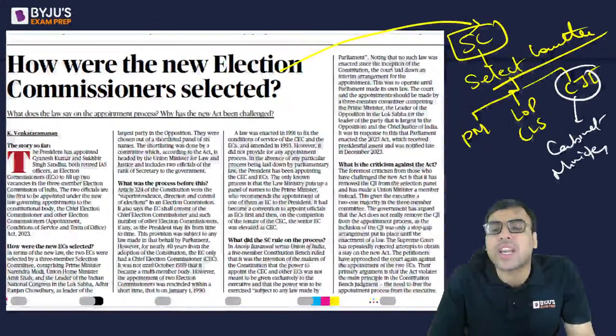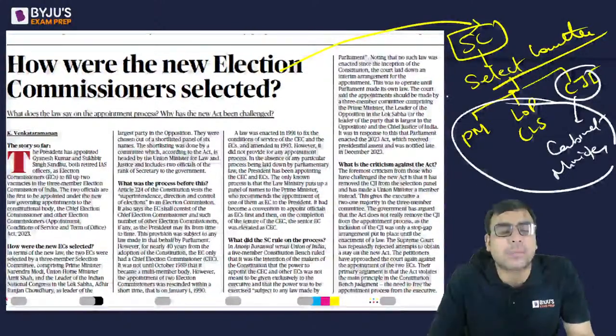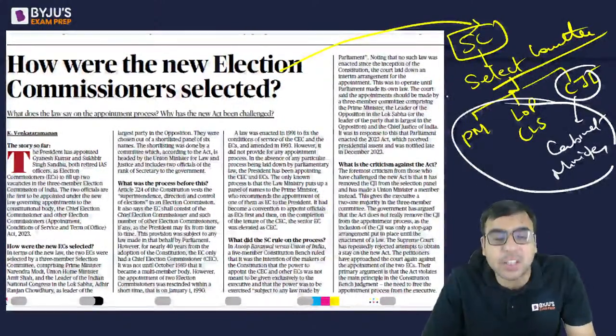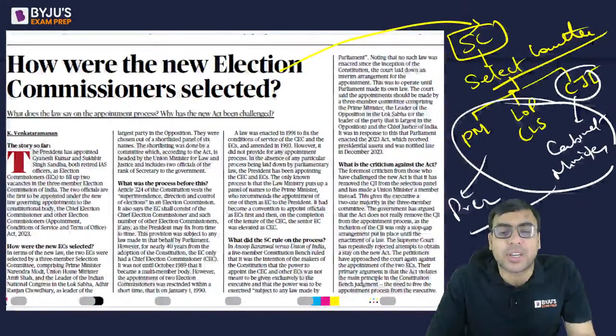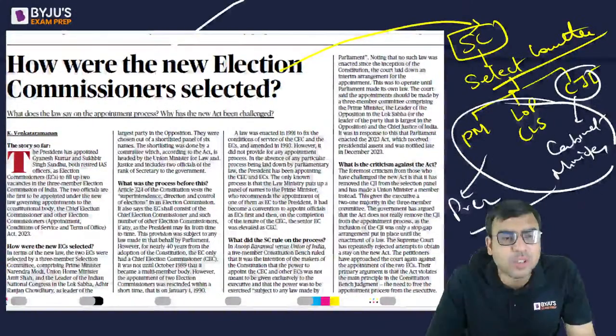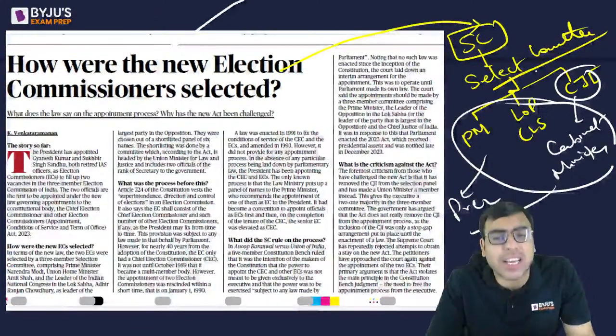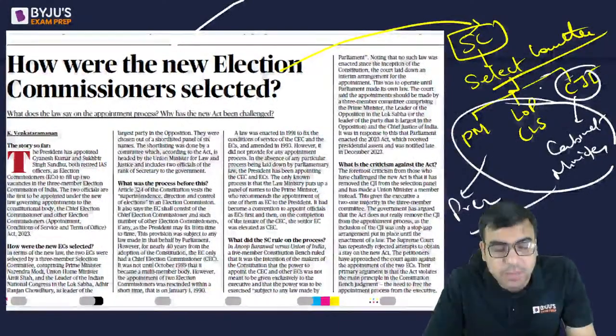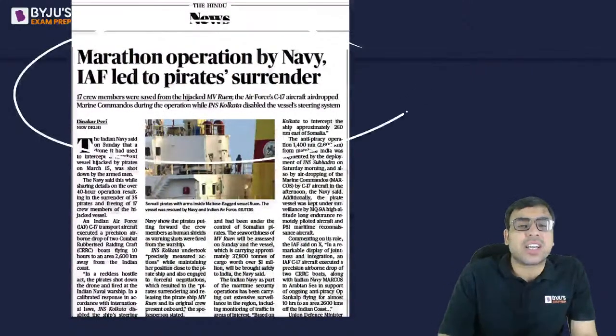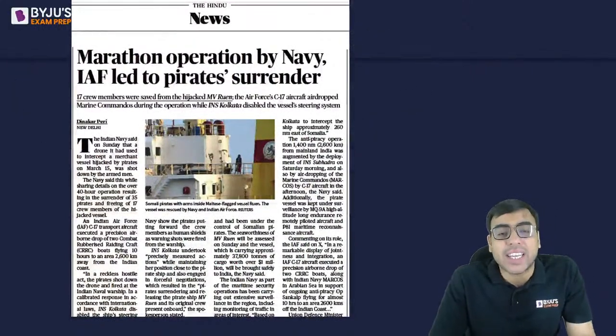And recently, 2 election commissioners have been appointed with this new select committee, and they have recommended the name to the president, and the president has appointed it. Okay, so that is what. In fact, this has been challenged in the Supreme Court as well. The replacement of CJI by cabinet minister is pending in the Supreme Court. And a marathon operation by Navy led to pirate surrender. Yes, this is also important.